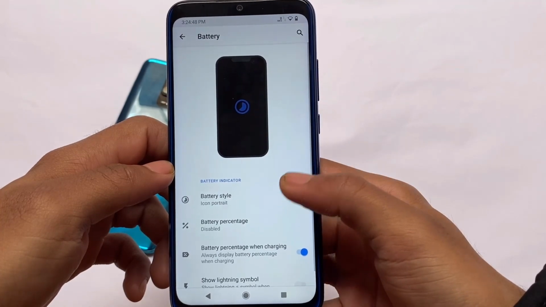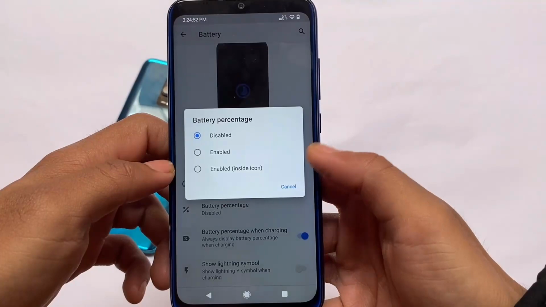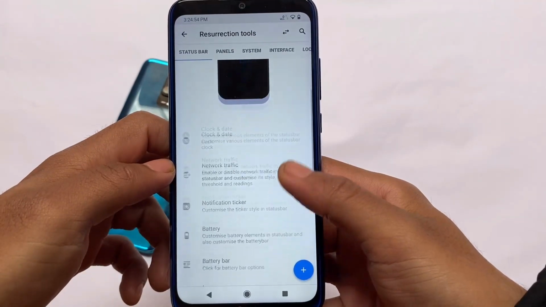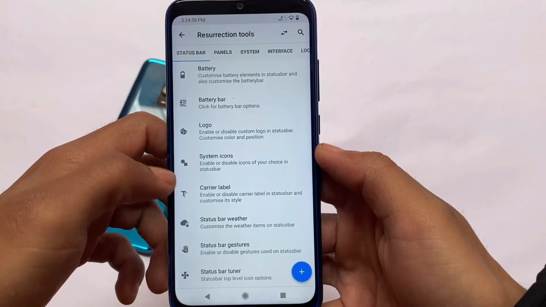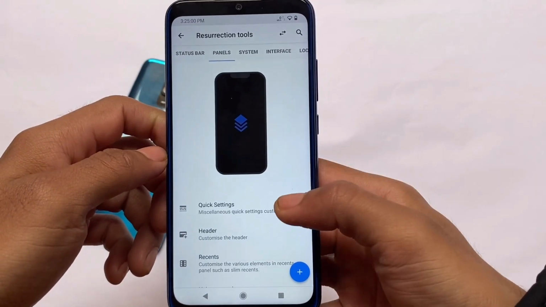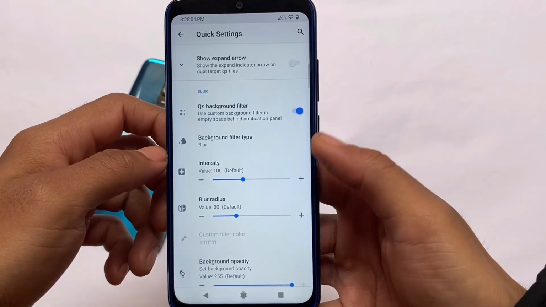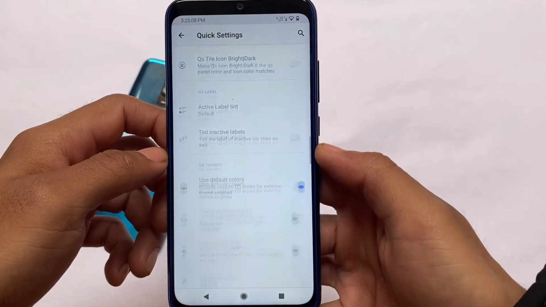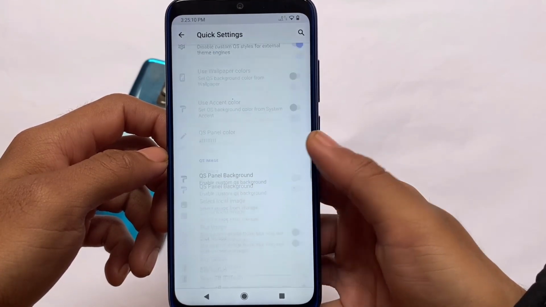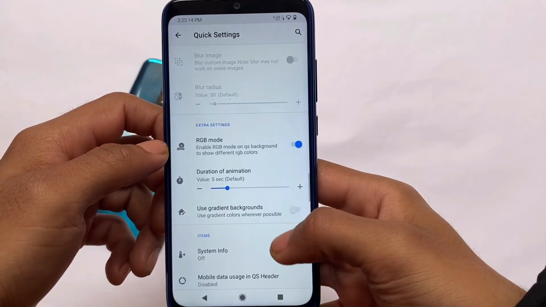By the way, you can use the official or unofficial versions. The official website link, everything is in the description. You can check out XDA if your device has support for that. You can see some customization in the status bar, carrier label, weather, gestures, a lot more things. In the quick settings panel, you can customize the rows and columns, smart pull down, quick setting background, styles, animation, tint tiles, and we have default colors editing, panel theming, RGB mode, a lot more things to customize